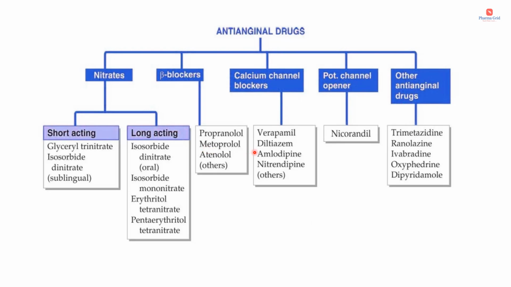Then beta blockers such as propranolol, metoprolol, atenolol and others. Calcium channel blockers mainly include the dihydropyridines and non-dihydropyridines such as verapamil, diltiazem, amlodipine, nifedipine, etc. The one and only potassium channel opener which can be used as an anti-anginal drug is nicorandil. Other anti-anginal drugs include trimetazidine, ranolazine, ivabradine, oxyfedrine and dipyridamole. Other than the drugs, there are certain surgical options available, such as PTCA, that is percutaneous transluminal coronary angioplasty, and coronary artery bypass graft, known as CABG.